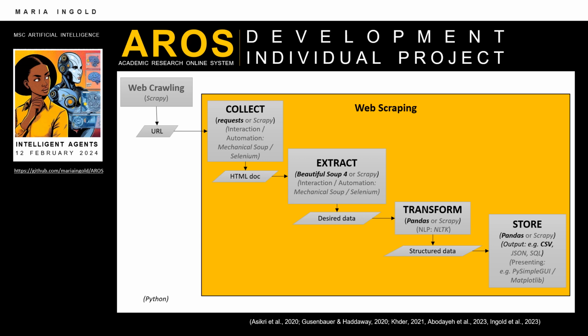This project is based on our AROS team report. At this stage, AROS is very simple. It only focuses on web scraping. It is built in Python because Python is well supported and readable, with a range of libraries. To evaluate libraries, I wrote 2 very basic scripts during the team report, covering all 4 stages: collect, extract, transform, and store. These are in my ePortfolio.